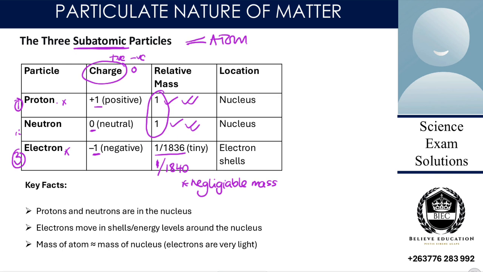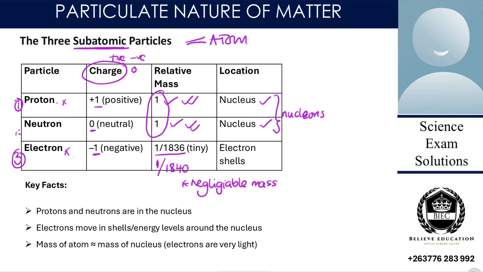And then we have location. Location is where they are found. So my protons are found in the nucleus, my neutrons are found in the nucleus. Mind you, I mentioned that these ones are what we call nucleons. Are we together? They are nucleons because they are found in the nucleus.